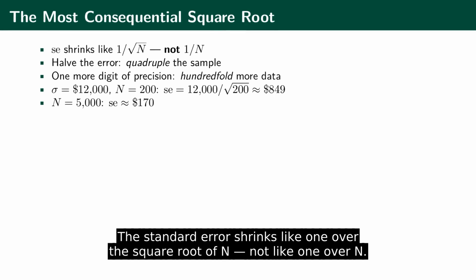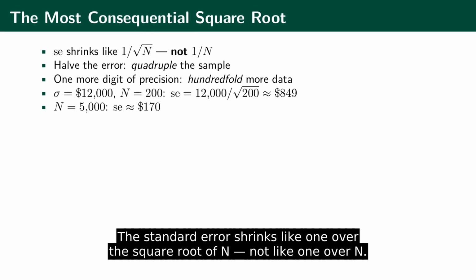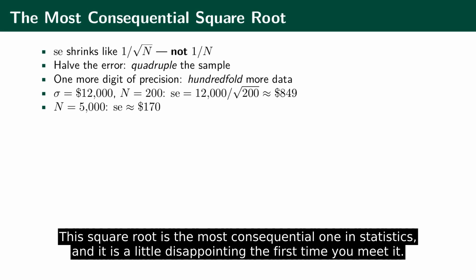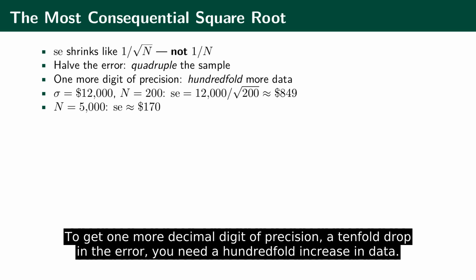The standard error shrinks like 1 over the square root of n, not like 1 over n. This square root is the most consequential one in statistics, and it is a little disappointing the first time you meet it. To cut your standard error in half, you do not double your sample, you quadruple it. To get one more decimal digit of precision, a tenfold drop in the error, you need a 100-fold increase in data.